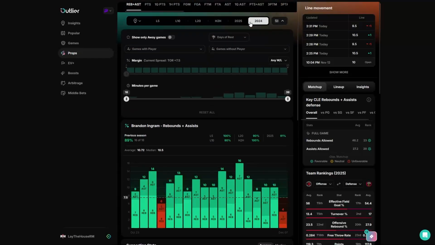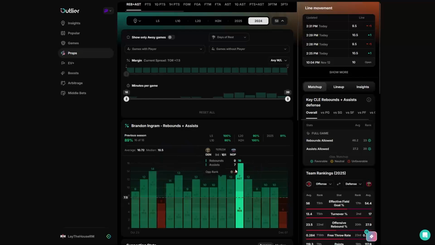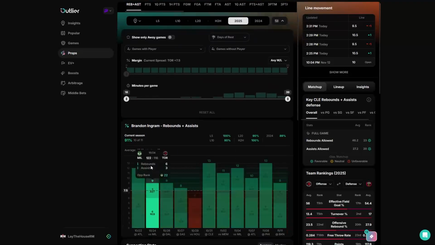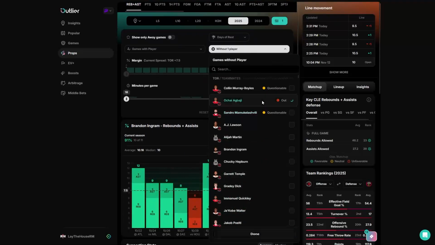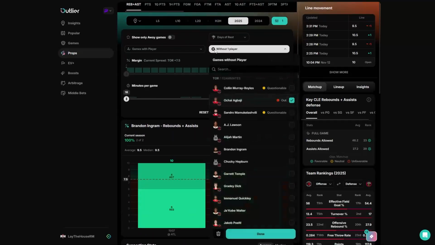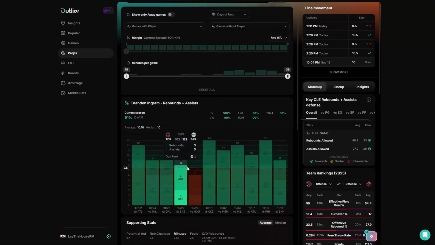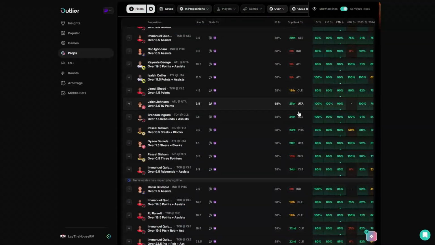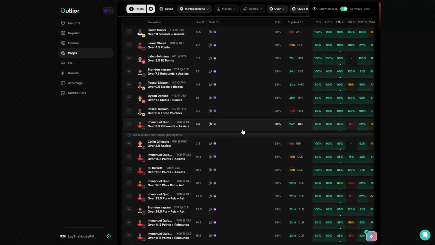I think probably, can't really look at last year's stats because it was a completely different team. You can look at games without Agbaji, but it's only been 2 games and it really doesn't affect him too much. I mean, if you want to press it, you could go with this prop, but I generally try to avoid rebounds and assists for non-big men because there's a little bit less upside there.